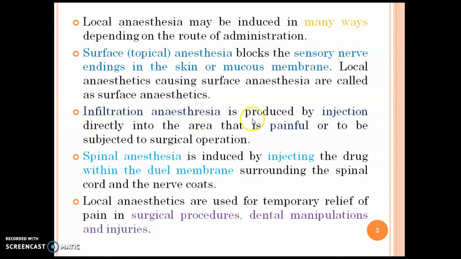Infiltration anesthesia is produced by injection directly into the area that is painful or to be subjected to surgical operations. Spinal anesthesia is induced by injecting near the nerve within the dural membrane surrounding the spinal cord. So local anesthetics are used for temporary relief of pain in surgical procedures, dental manipulations and injury.